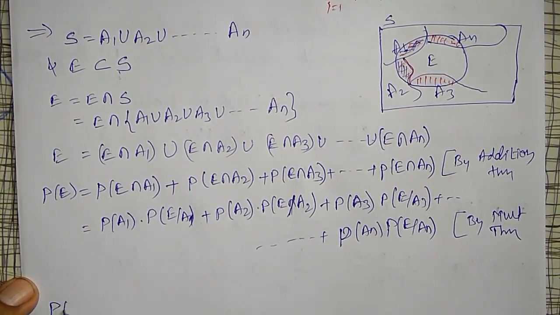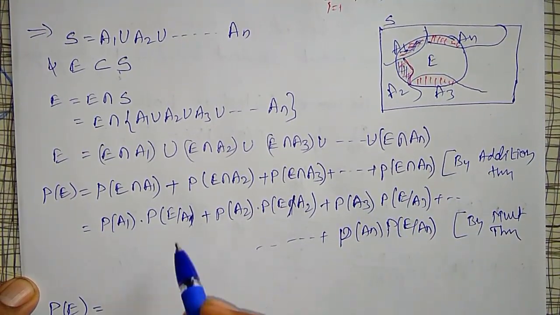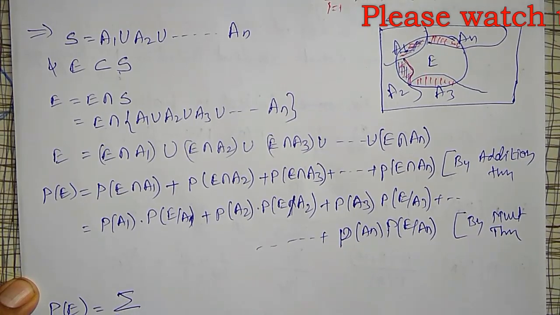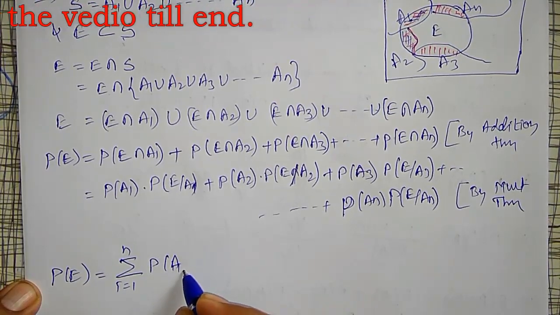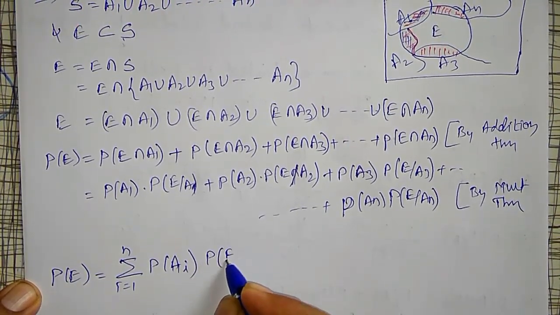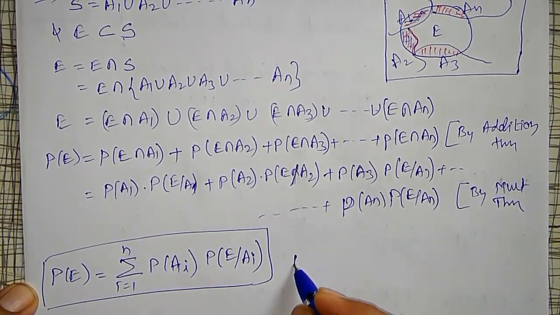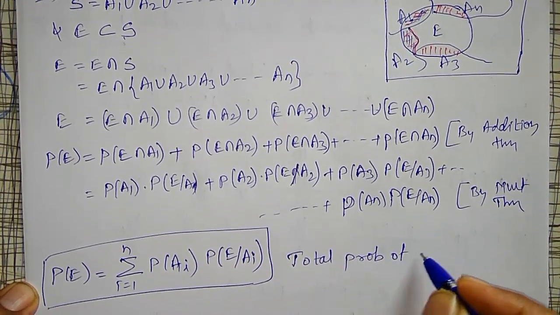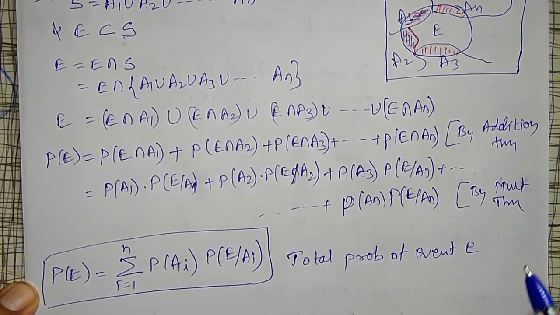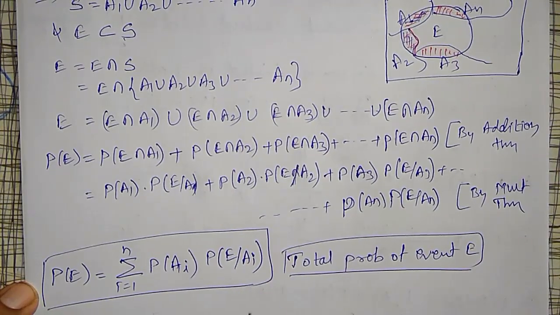Therefore, the probability of E I can write as the summation from i equal to 1 to n of the probability of Ai into the probability of E relative to Ai. This is known as the total probability of event E. Here, first the Ai's are happening, then E is going to happen.